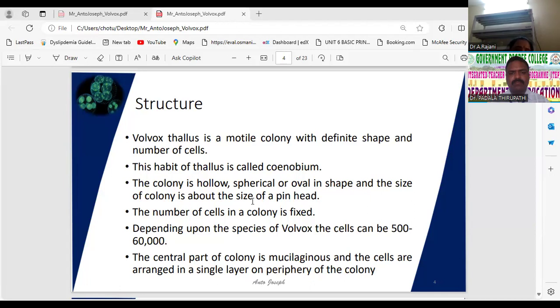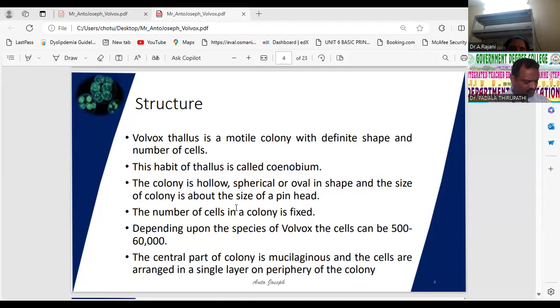The number of cells in a coenobium varies from 500 to 65,000, depending on the species.